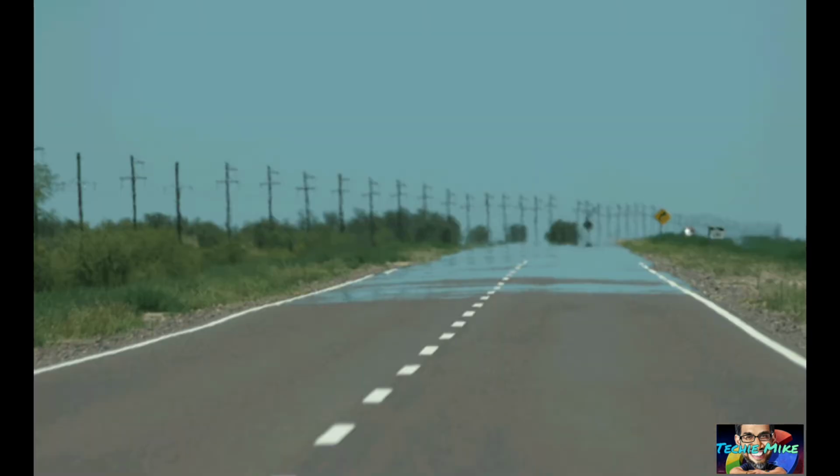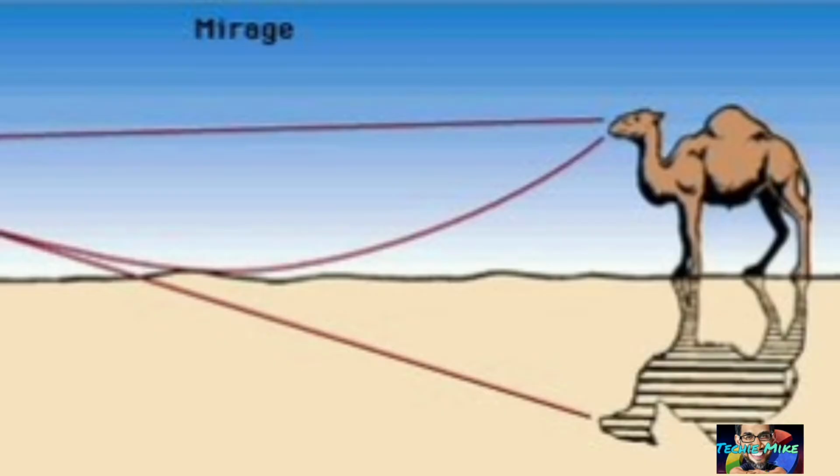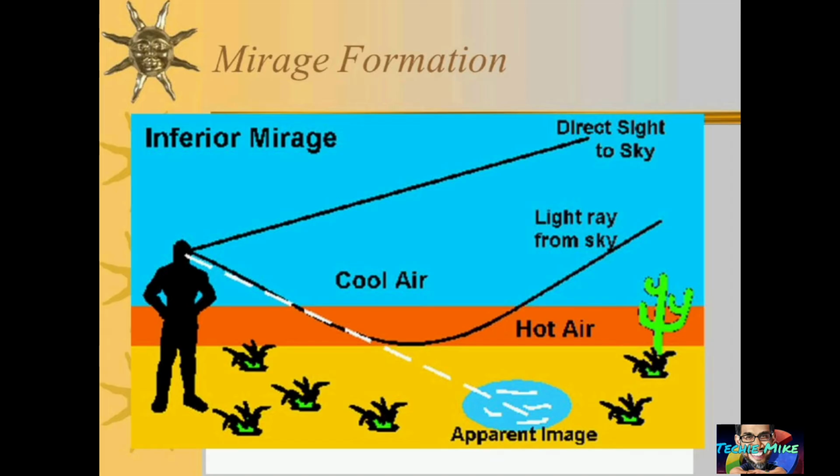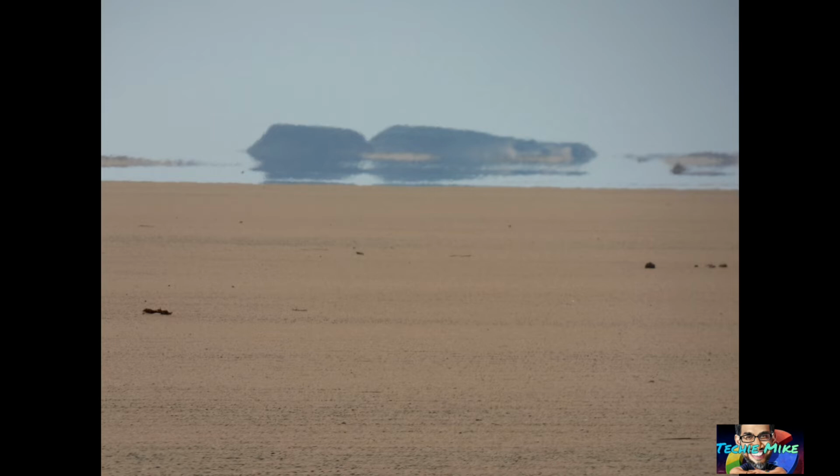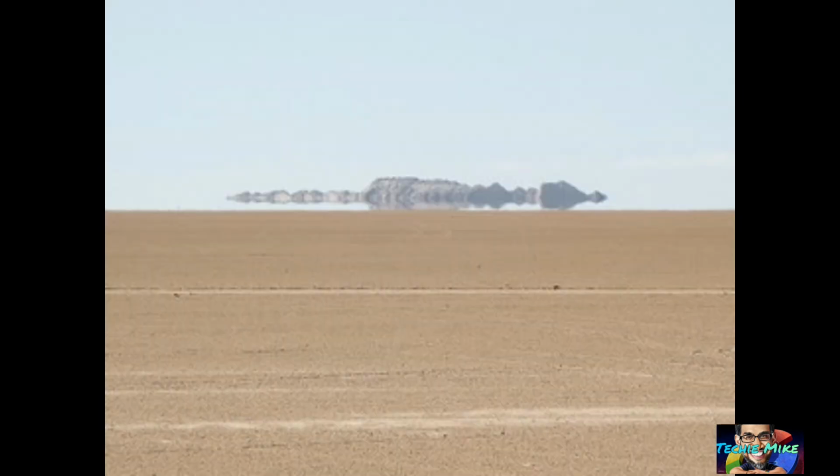Explanation: when the light rays from the sun travel straight through the atmosphere, these light rays travel at different speeds through the hot and cold air. For mirage to occur, the ground should be very hot and the surrounding air cold. The layer which is above the ground gets warmed. The light ray gets refracted when the light moves through the cold air and into the hot air layer. This is how mirage occurs.